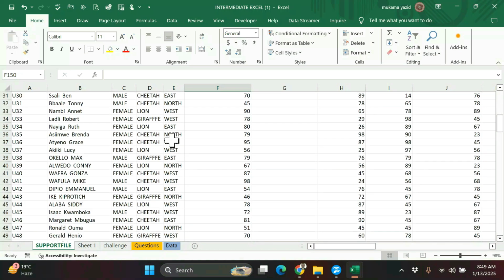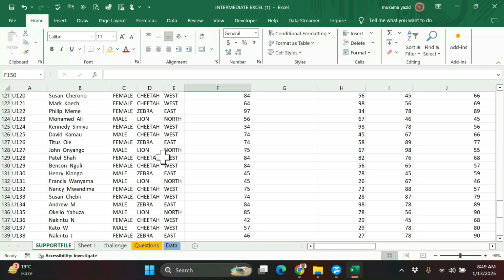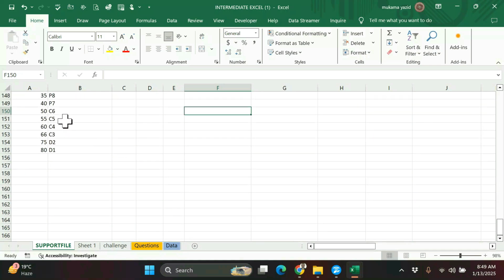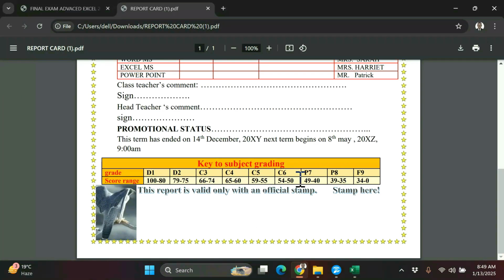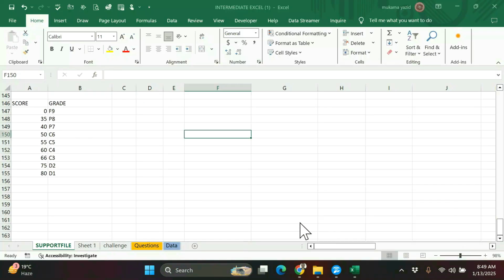Then I've got this F9, F9 pass 7% from the report card, which was given on support fail. So these are the grades they give us according to this range of the marks. So we went and formed this table of ours. We're going to use this one.